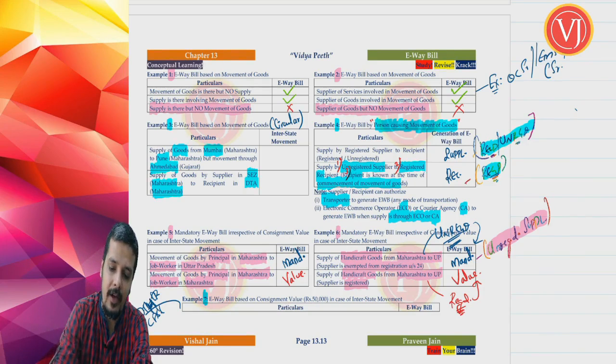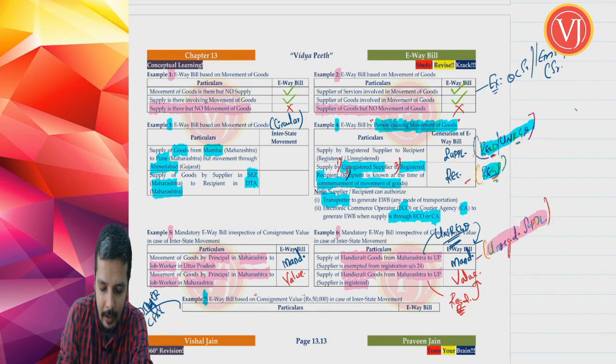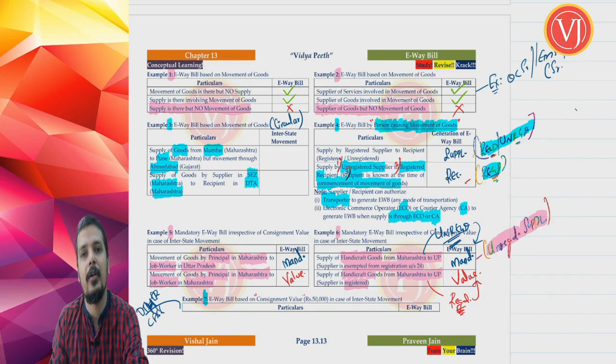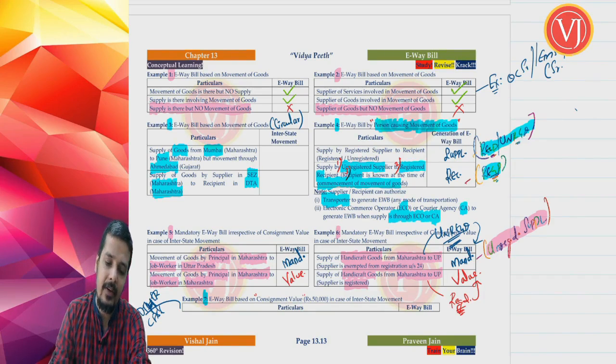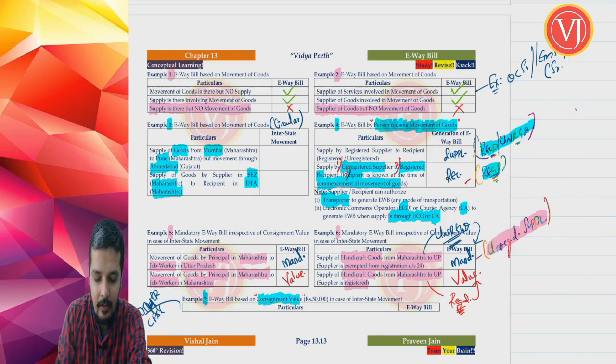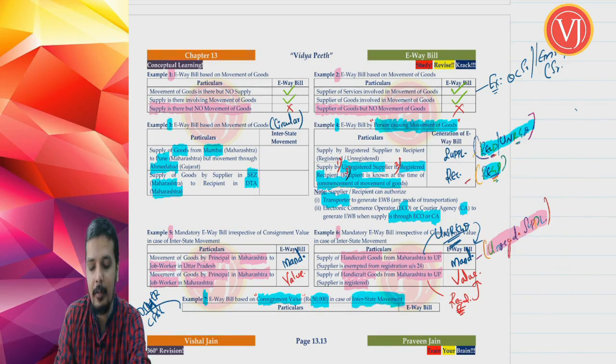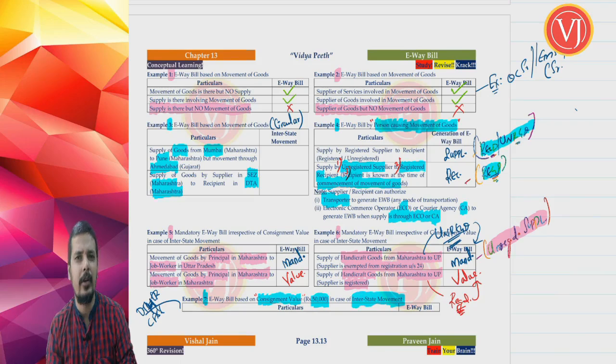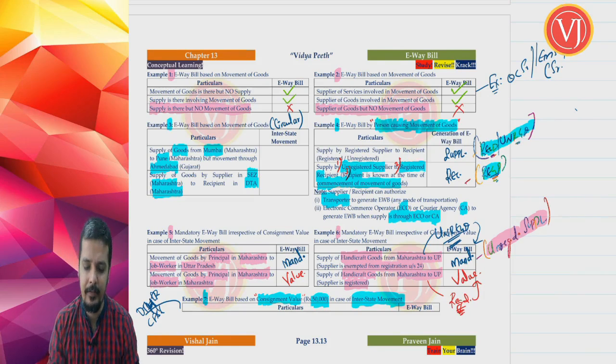Now friends, what is that value that you have to focus on? The value that you have to focus on is consignment value, which should cross 50,000. And our focus is only on interstate movement. You'll ask, why only interstate movement? Why not intrastate movement?